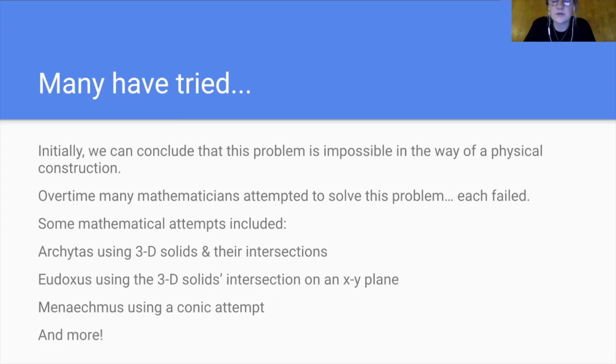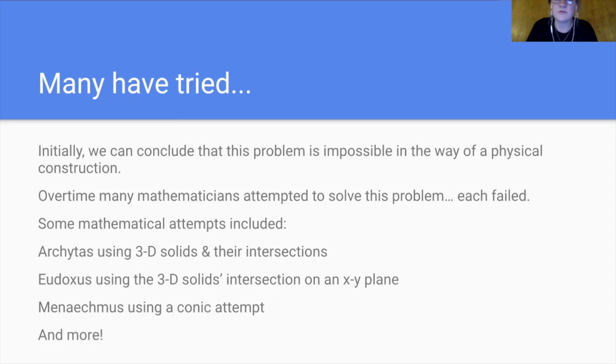Across my research, I came across multiple different mathematical attempts at this problem. Archytas used 3D solids. He used a cone, a torus, and a cylinder, and attempted to find their intersection point and claimed that the intersection point would be that new side length.